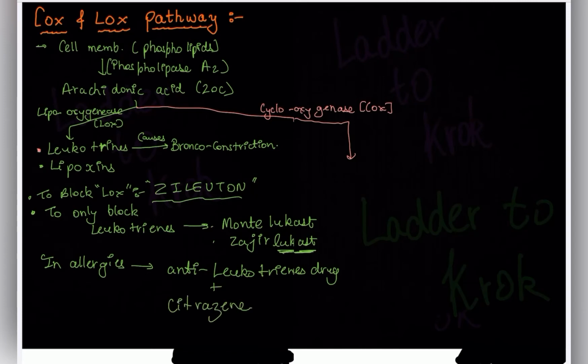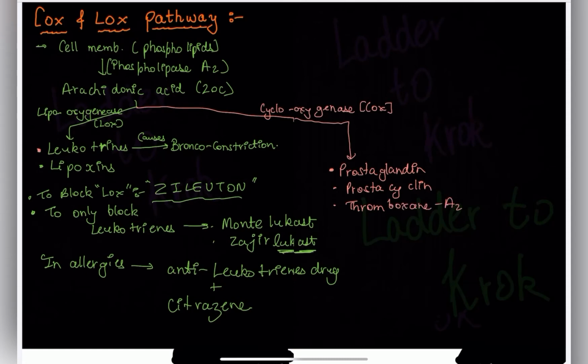Now this COX will form prostaglandin, prostacyclin, and thromboxane A2. Sometimes in our body, this COX pathway becomes pathological.